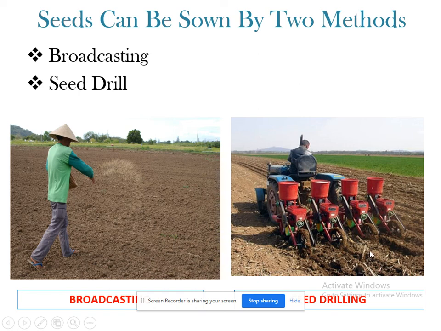And this method prevents damage by birds, and saves time and labor also. Here this is a fast technique and there broadcasting is a slow technique, right? Here the farmer can do it easily and it is very beneficial also. It saves time and it saves labor also.